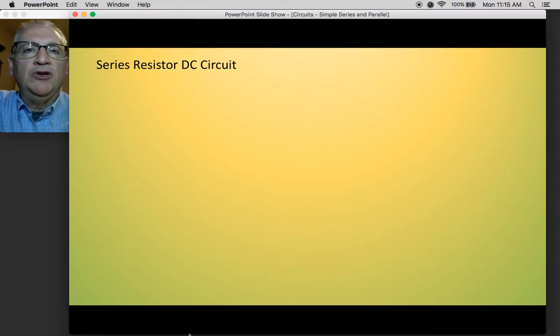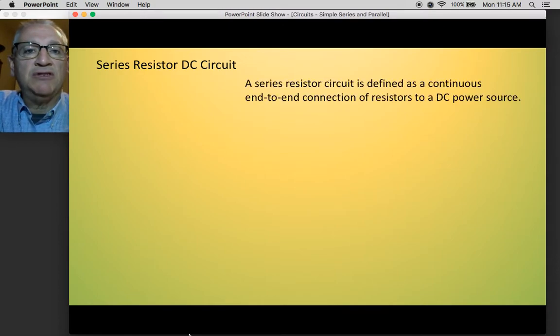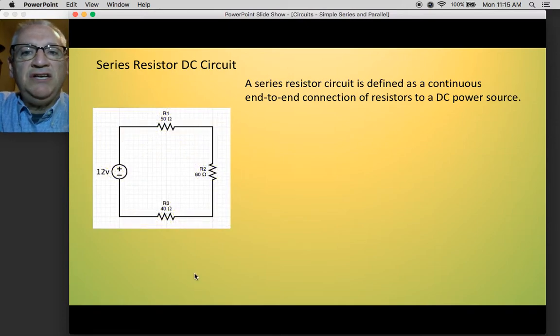Mr. Carroll here, looking at DC circuits, both series and parallel. We're going to start out with our resistor circuit as a series circuit. Now, a series circuit is defined as a continuous end-to-end connection of the resistors to a DC power source.